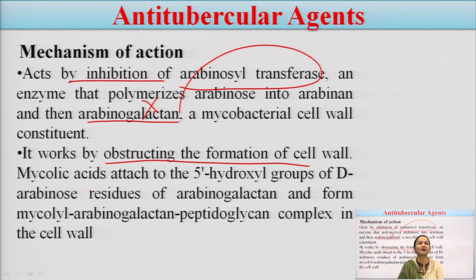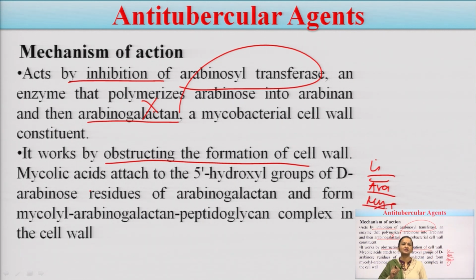Okay. It acts by inhibition of arabinosyl transferase, an enzyme which forms arabinogalactan from the polymerization of arabinose, and this arabinogalactan is a mycobacterial cell wall constituent. So, basically it is working by obstructing the formation of the cell wall. Mycolic acid attached to what will now happen? We have seen that this is lipid, this is arabinogalactan and this is mycolic acid.